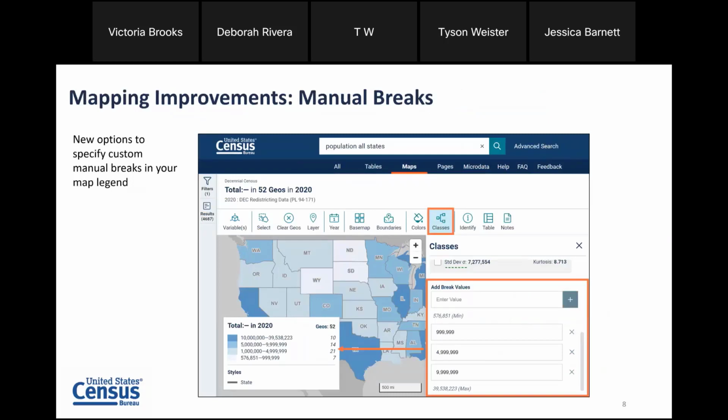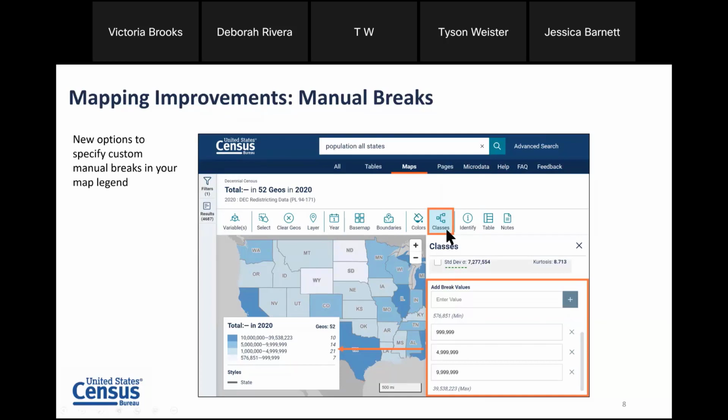In terms of our mapping, we made several improvements. One is manual breaks. So currently on the site, you've been able to specify your classification legend according to natural breaks, quantile, or equal interval. You can now manually update the values that you see in your legend. Here we're showing 4 values, and it's showing state population of under 1 million, 1 to 5 million, 5 to 10 million, and states with population of 10 million or more. We are going to work through this on the live site in our last example.